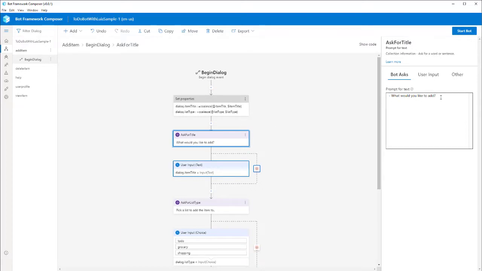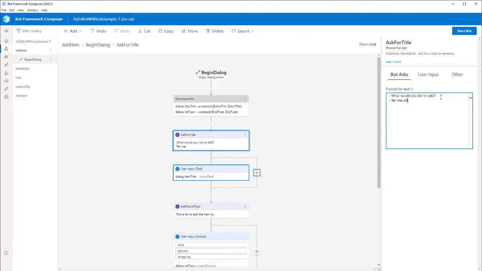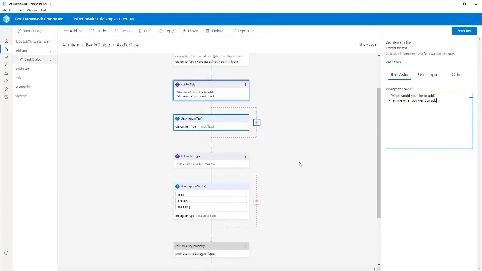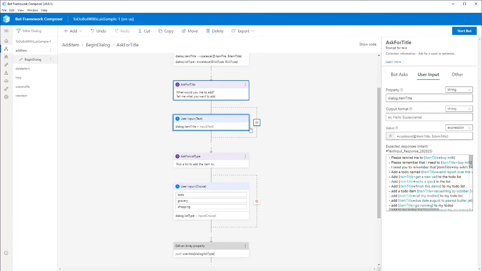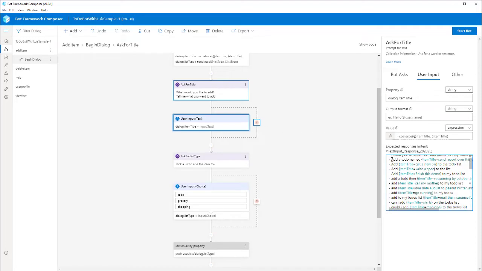That includes language understanding and the LUIS service, QnA Maker, and also language generation files for you to define how your bot communicates back with your users. Even better, Composer can now also build Bot Framework skills. A skill is a bot which carries out a set of tasks for another bot, and any skill that you build with Composer can actually then be consumed by other bots built with Composer, bots built with the SDK, or even bots built with Power Virtual Agents, part of the Power Platform. Composer is available as an Electron app, and it's also open source on GitHub.